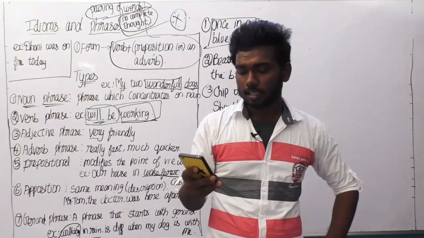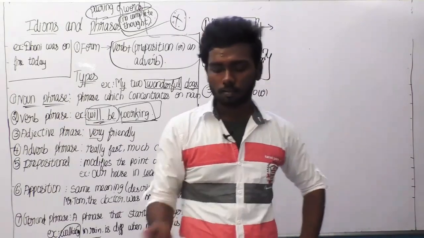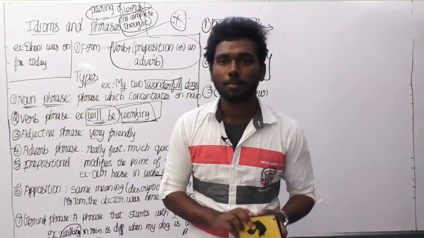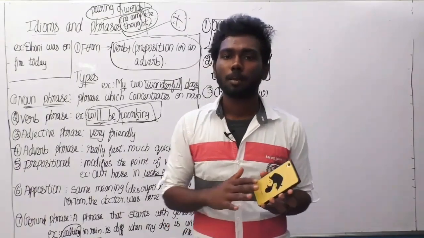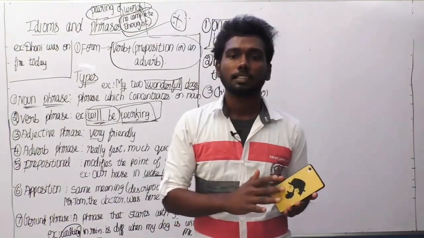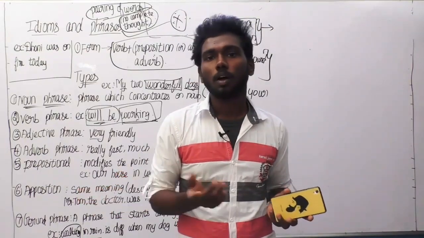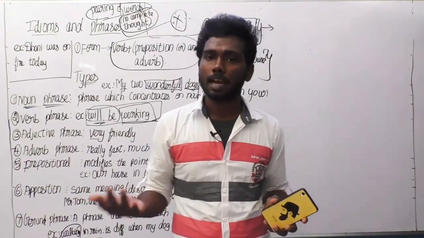So the next thing is "cost an arm and a leg", which means, imagine this, same thing, my mobile phone. If this is a normal Android mobile phone, consider this as an iPhone. iPhones are generally very expensive. So people who are in the lower middle class, it is difficult for them to buy an iPhone.